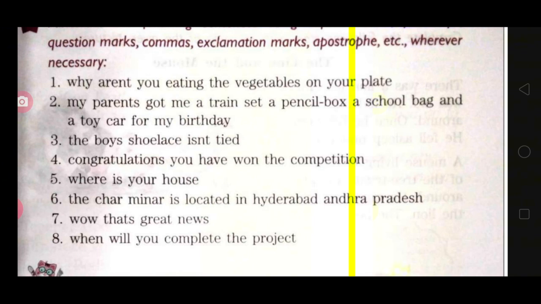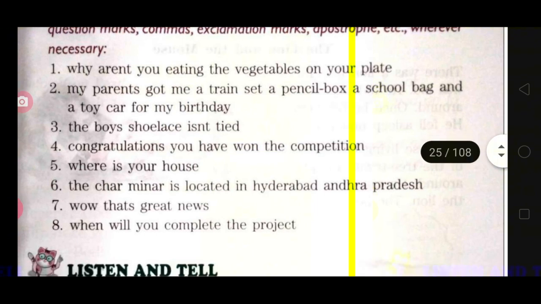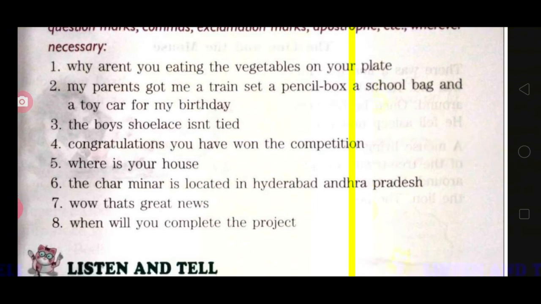Now come to the fourth one. Congratulations, you have won the competition. See children, again you will start the word congratulations with a capital letter. Here C will be capital, and then after the word congratulations you will put an exclamation mark, okay, and then at the end of the sentence you will put a full stop.